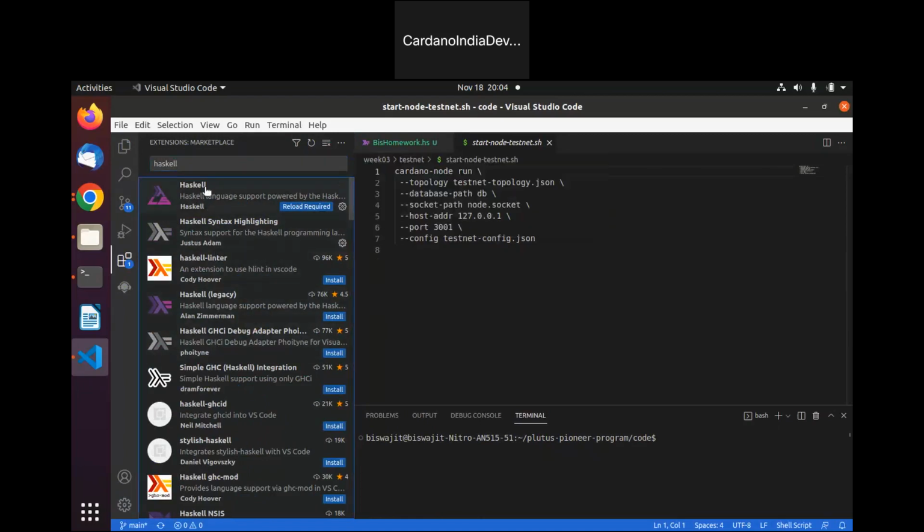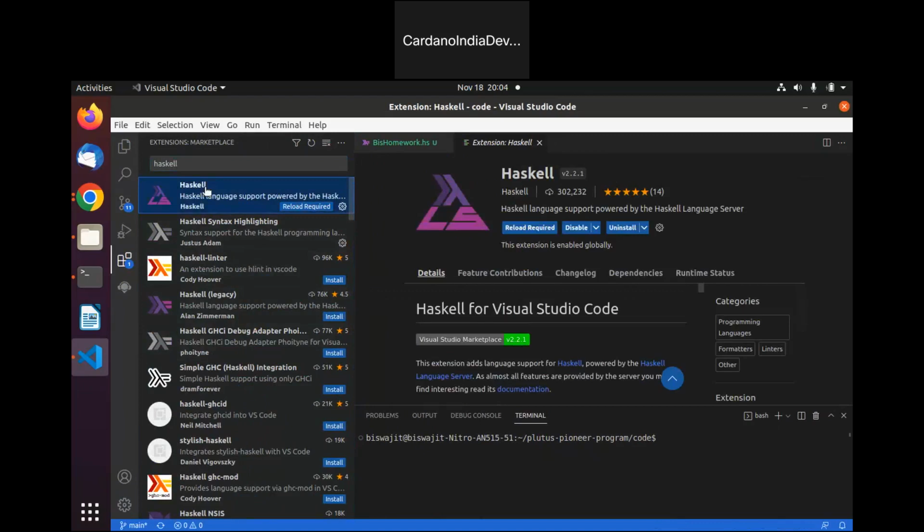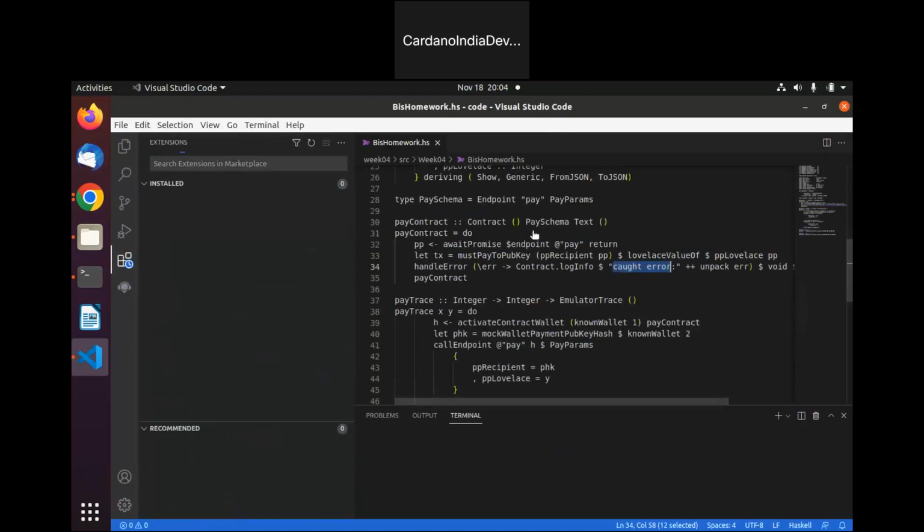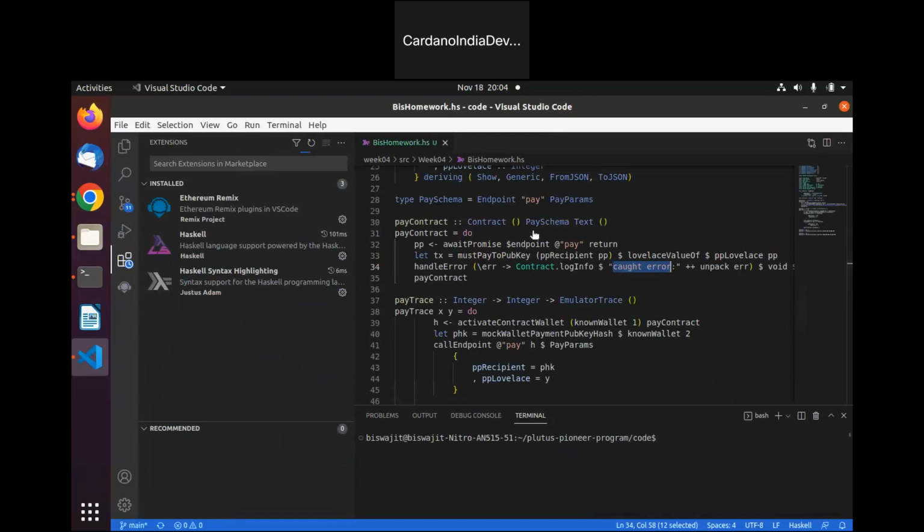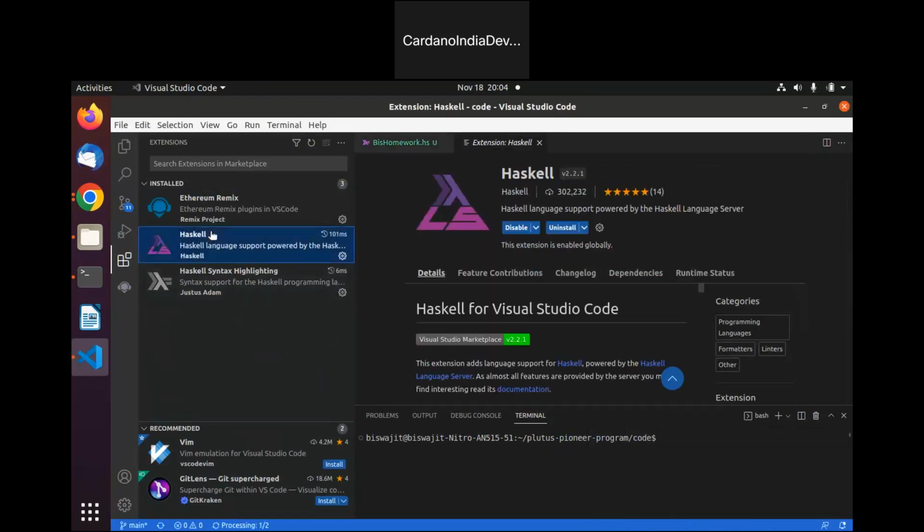We need to install the first one. Once you click on this one, you will get an install button here. On click of that, it will install Haskell in your system. Okay.